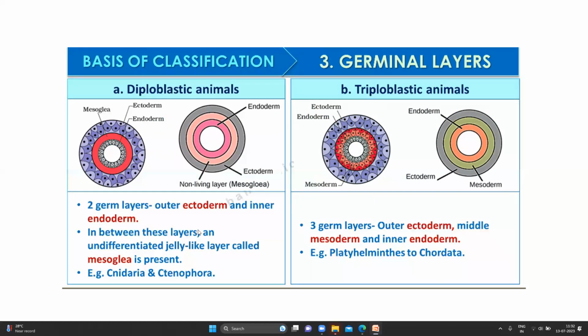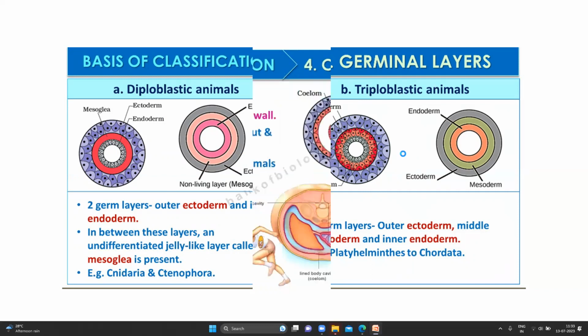It is between these layers an undifferentiated jelly-like substance is present. Between these, this mesoderm, it is not properly formed. It is like a gel. In this, the mesoderm is made up of cells. Example, Cnidaria, Ctenophora. Example, Platyhelminthes to Chordata. So we also come in triploblastic. Higher organism, everything is present. Okay, everything is high, complex, not simple.